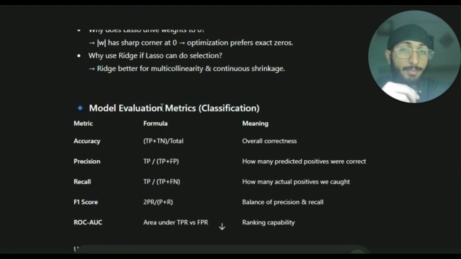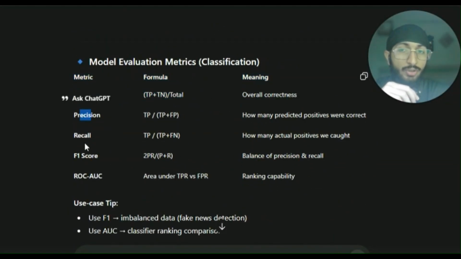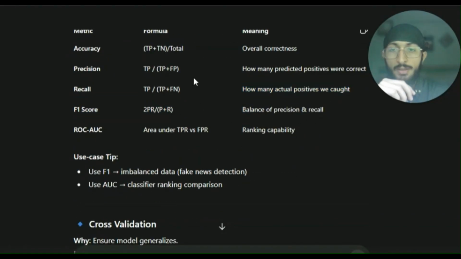Now these are some parameters, the evaluation metrics. So we have accuracy, precision, recall, F1 score, and ROC AUC. So precision is how many predicted positives were correct, and recall is how many actual positives we got, right?